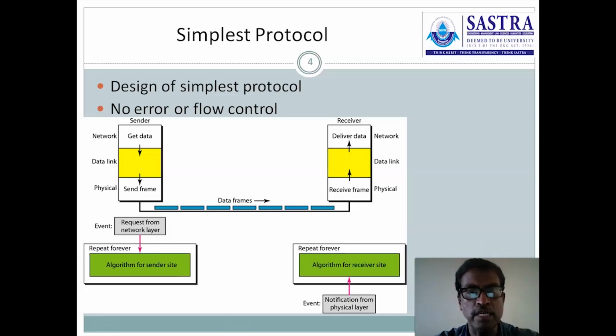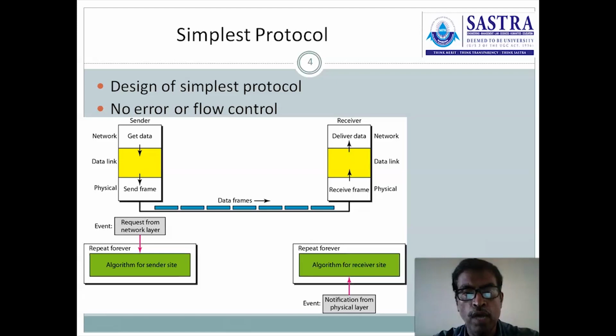Additionally, no flow control means the flow will not be regulated between sender and receiver.